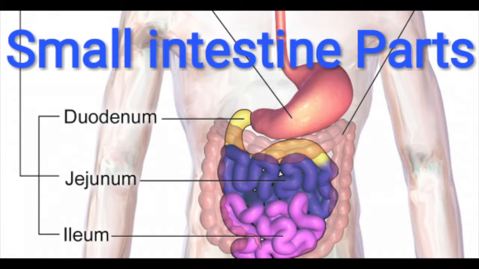I am going to talk about the digestive system. The small intestine has three parts. The first part is called the duodenum. The duodenum is followed by the jejunum in the middle, and the ileum is at the end.